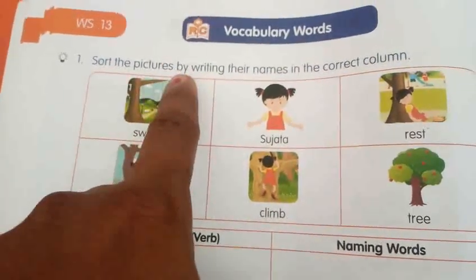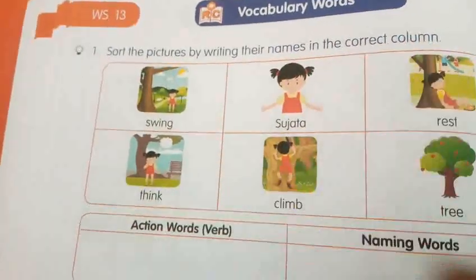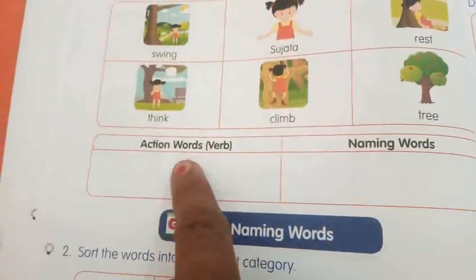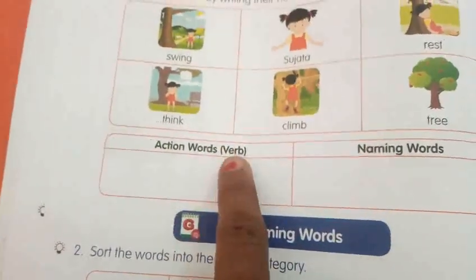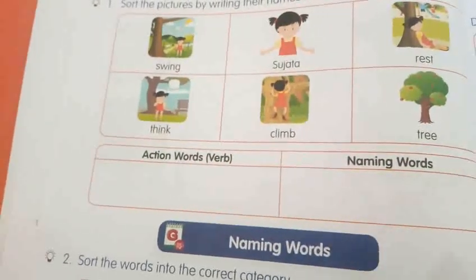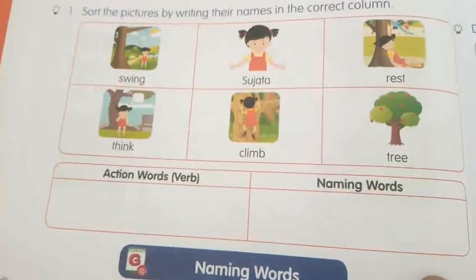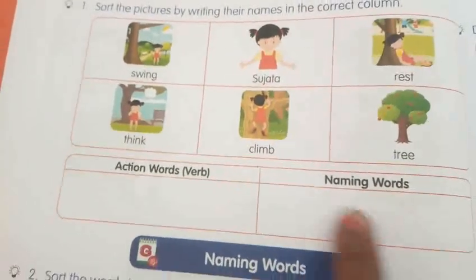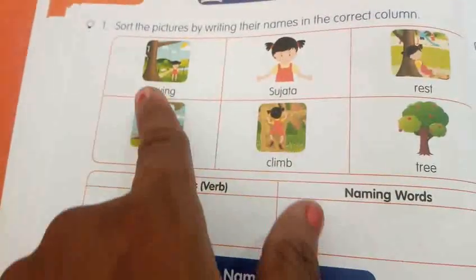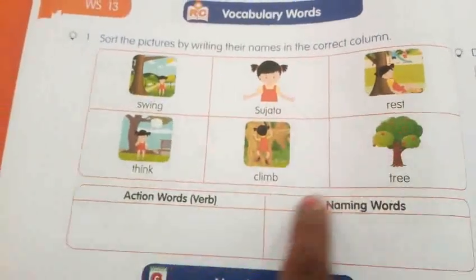Sort the pictures by writing their names in the correct column. See that here it is giving 2 columns. Action words, that means verbs, and naming words, right? Naming words mean what? The name of a person, place, animal or thing. That is a naming word, right? Action words mean verbs.